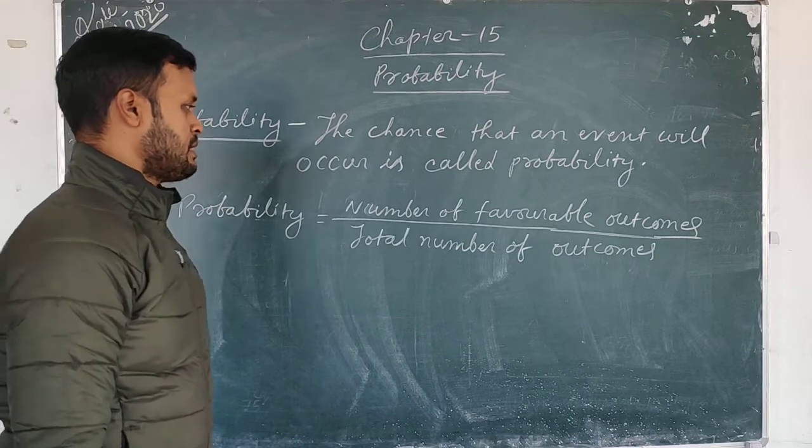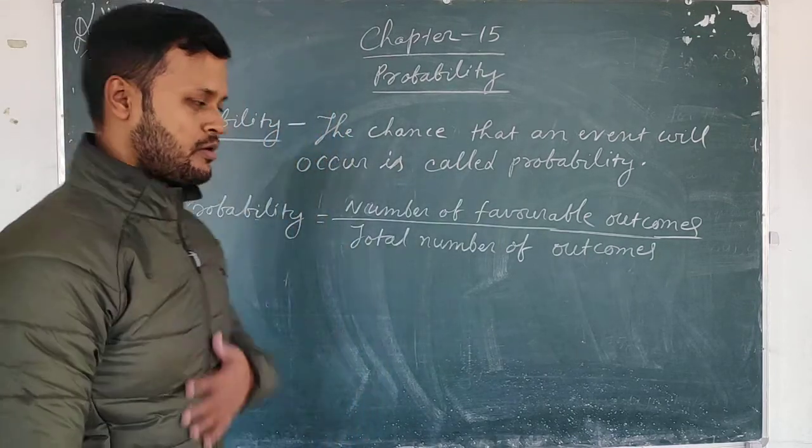So probability is equal to number of favorable outcomes divided by total number of outcomes.